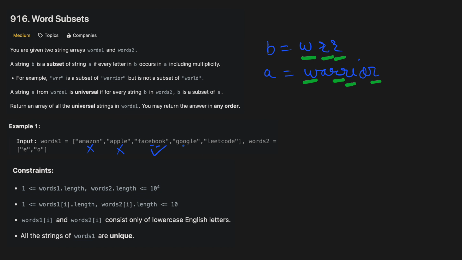Then we see Google. Google has E as well as O. So this is also a universal string. And finally Leetcode also has E as well as O. So this is also a universal string. So our answer will be Facebook, Google and Leetcode. And also in terms of constraints, words 1 and words 2 consist only of lowercase English letters, and all strings of words 1 are unique.